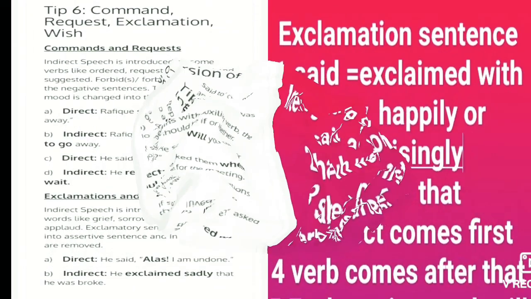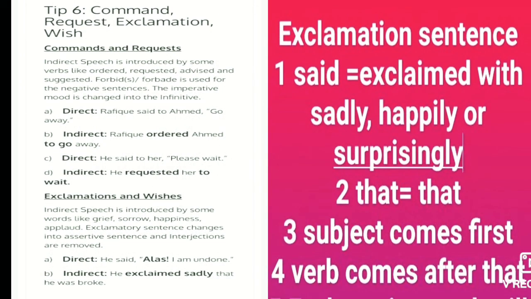After the sixth tip, when the sentence is a command, request or exclamation, how will it be changed? First we have the command sentence. Command sentence means the imperative sentence. When the sentence tells about an order, request or command, it is called an imperative sentence. The example is: Rafiq said to Ahmad, "Go away."